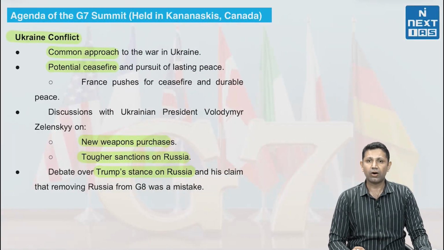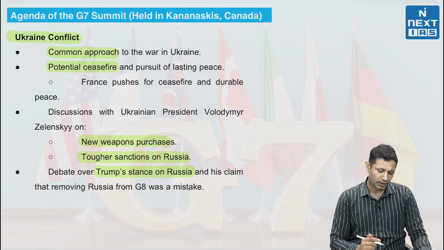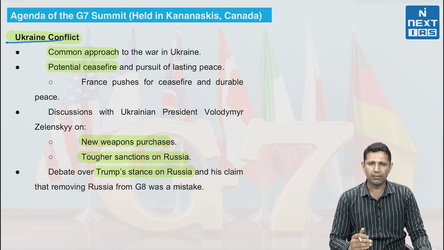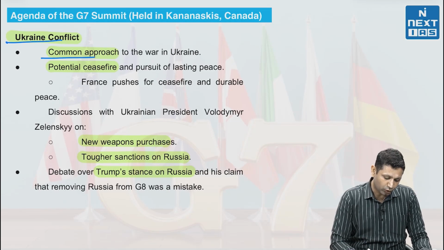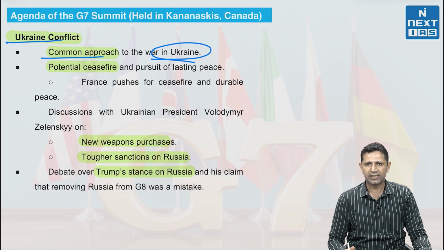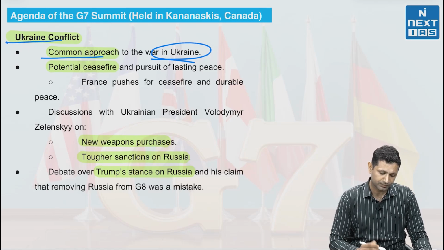Now next is the agenda of the G7 that is happening right now. First of all, the agenda is about the Ukraine conflict, how to resolve it. There are multiple questions on which the discussions are going on. For example, they need a common approach to the war in Ukraine. The US has a different approach and European countries have a different approach. So they want a common approach for that.